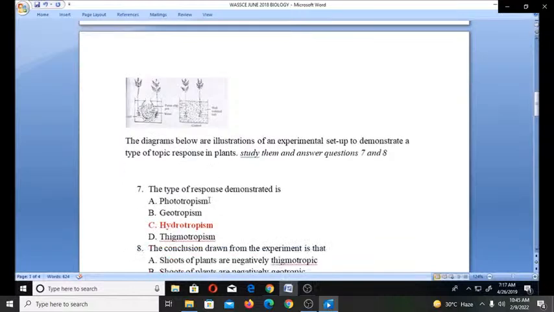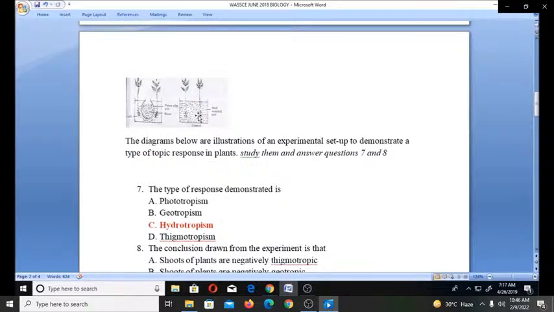Now let's look at number 7. The diagrams above are illustrations of the experimental setup to demonstrate a type of tropic response in plants. Study them and answer questions 7 and 8. The type of response demonstrated is A, phototropism, B, geotropism, C, hydrotropism, or D, thigmotropism? The answer is hydrotropism, because when you look at this setup, you see water. Any movement that has to do with a relationship to water, you know it's hydrotropism.